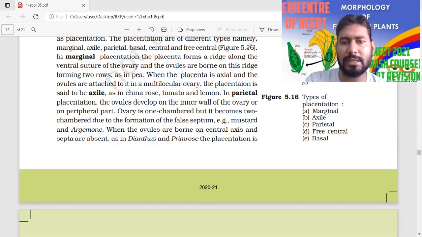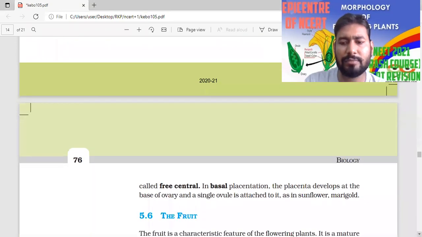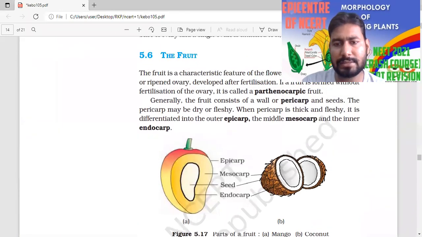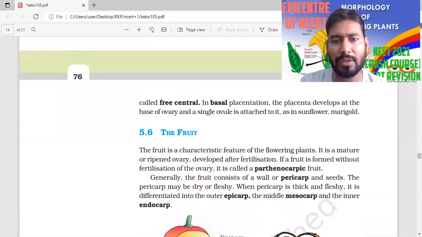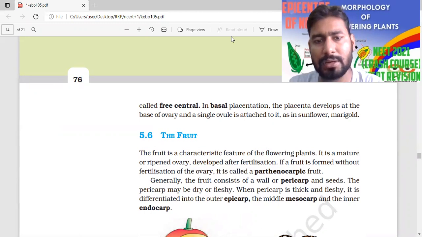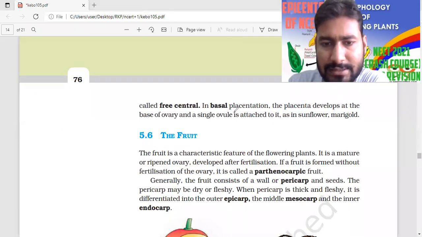And one more, that is the last, which is known as the basal placentation. This basal placentation is found in marigold and sunflower. Okay, precentral placentation is over. Now we are going to talk about the last one, that is the basal placentation.